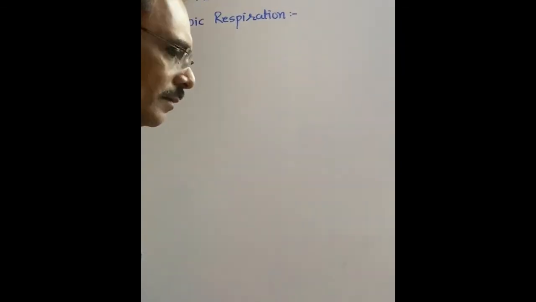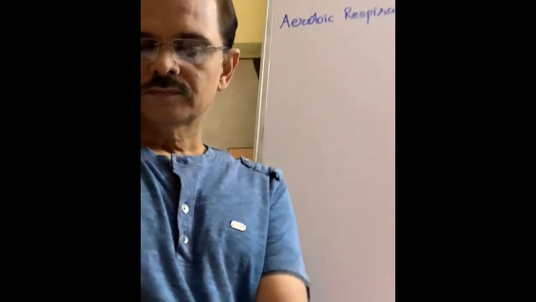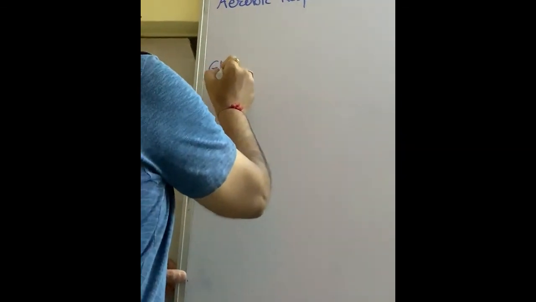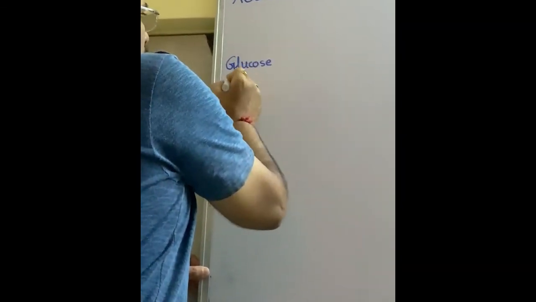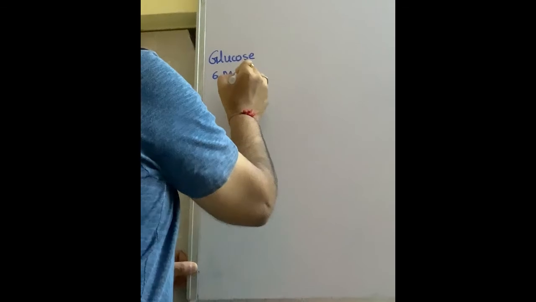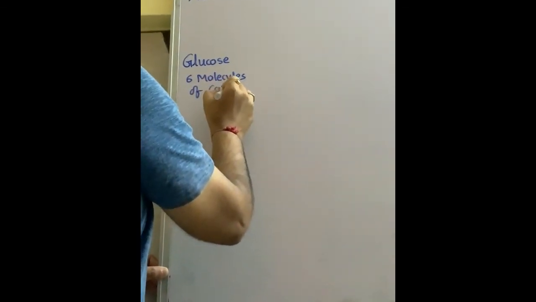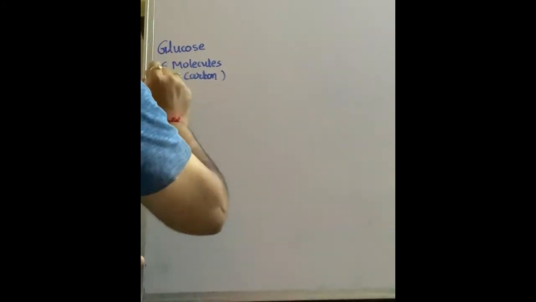See what happens in cells. First, glucose. You know the formula of glucose, 6 molecules of carbon, C6H12O6.